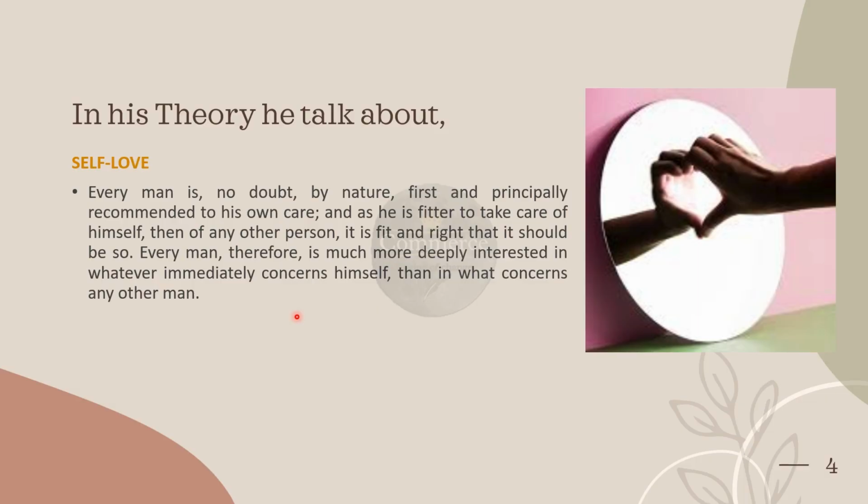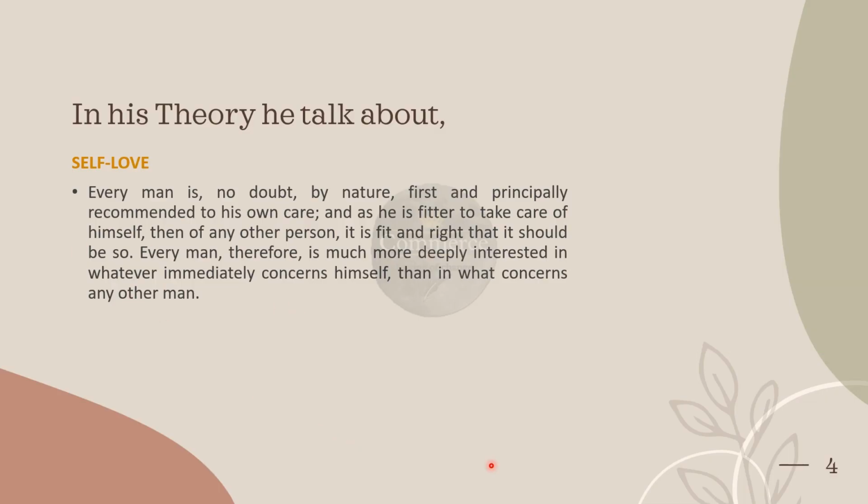But if it does not concern him, then he will not be that interested in it. So the conclusion is that what concerns a person himself is more important to him than what concerns others, which means a person thinks about himself first, then after that he thinks about others, and this is called self-love.